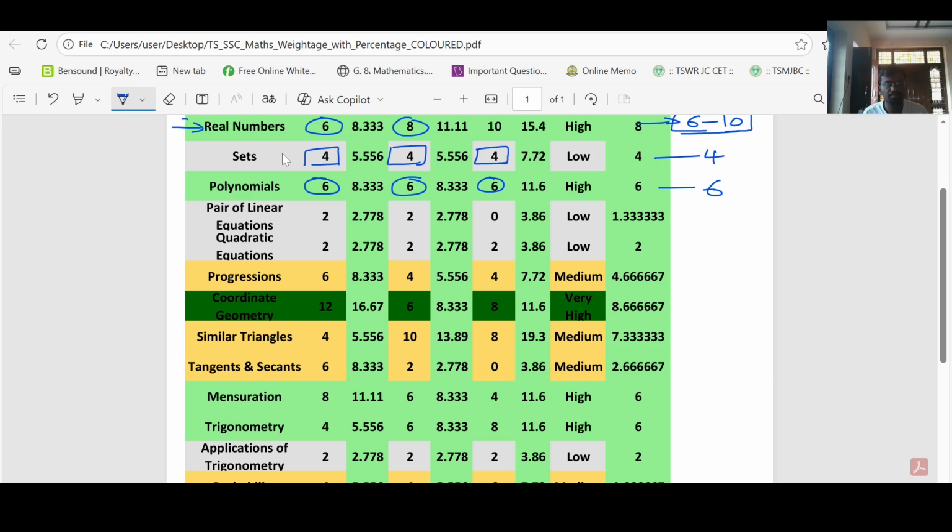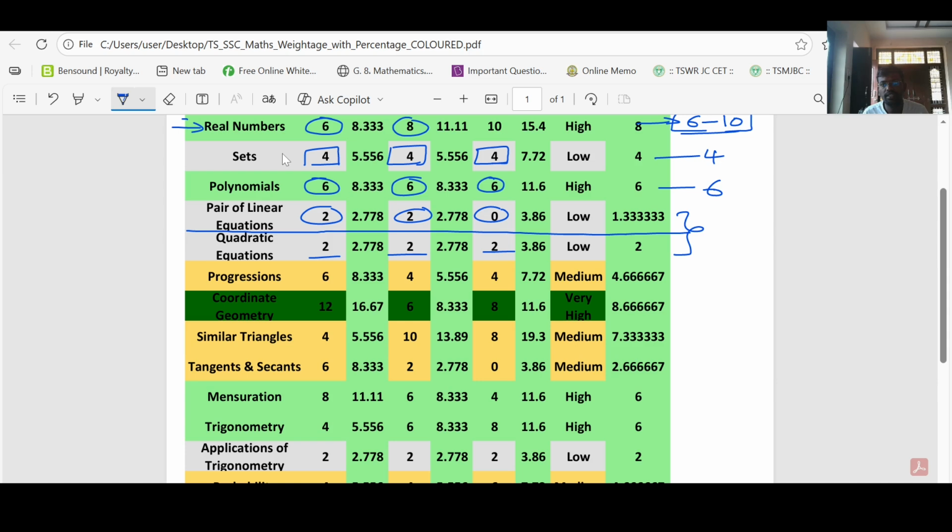Right. Pair of linear equations. Every year you got 2 marks, 2 marks, 2 marks, 0 marks. In 2023, you did not get any marks from pair of linear equations in the subjective paper. And then coming to the quadratic equation, 2 marks, 2 marks, 2 marks. But this is a different scenario before 2023.